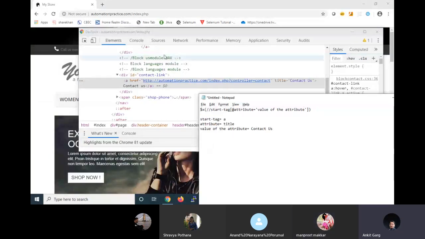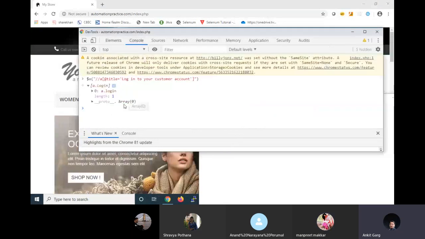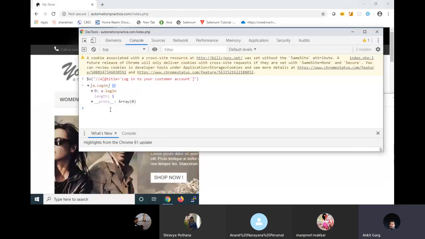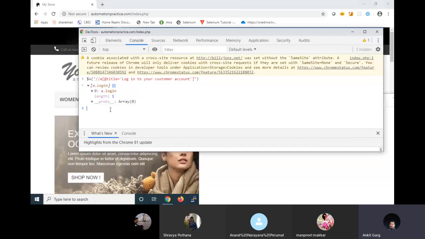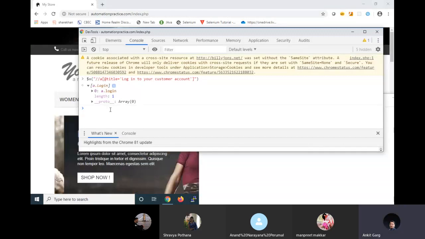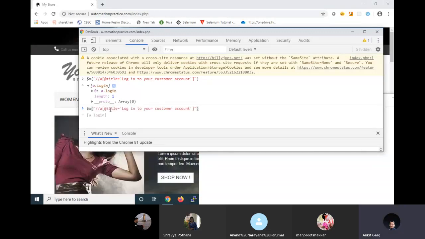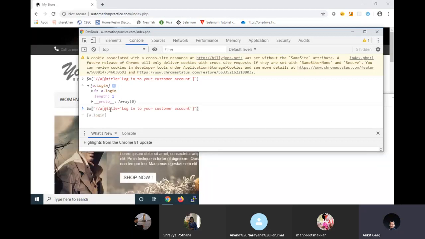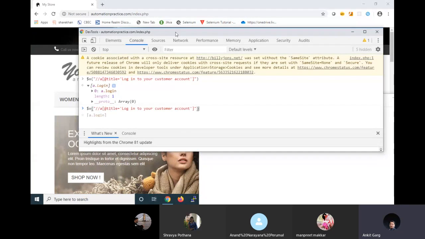Again, I'll go to my console window, and another important thing of your console window is if you click the up arrow button or down arrow button, it will automatically maintain the history of your previous elements that we have found. So if I click on up arrow button, it is showing me the same that I have written previously, right? I don't have to write the code again and again.